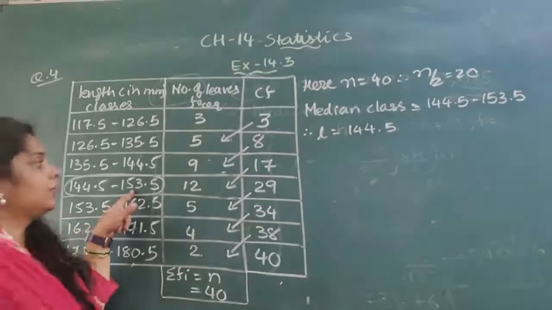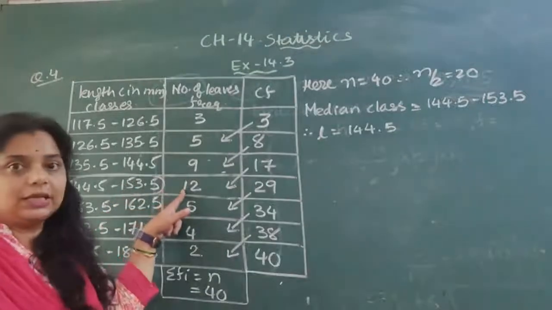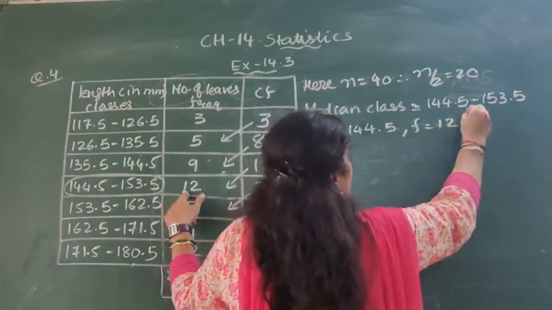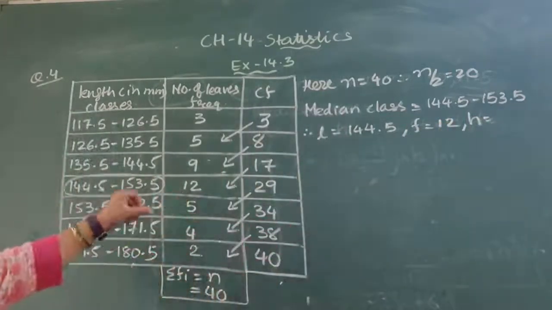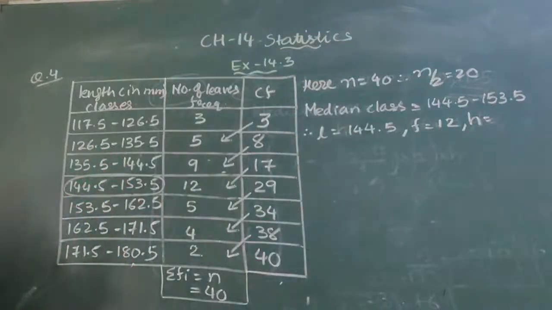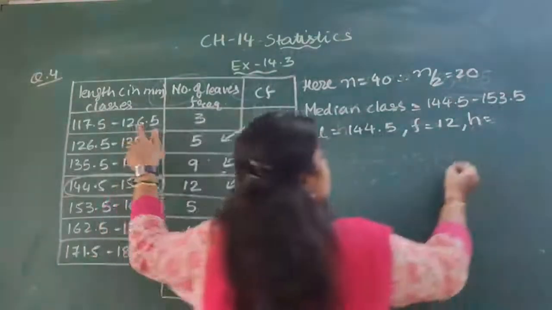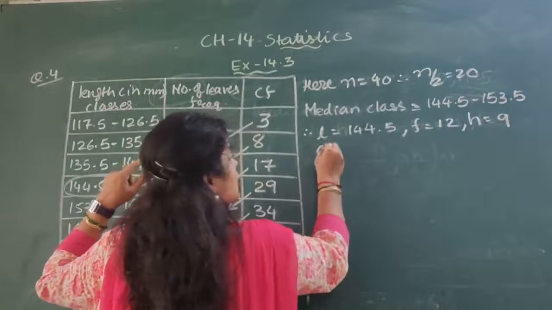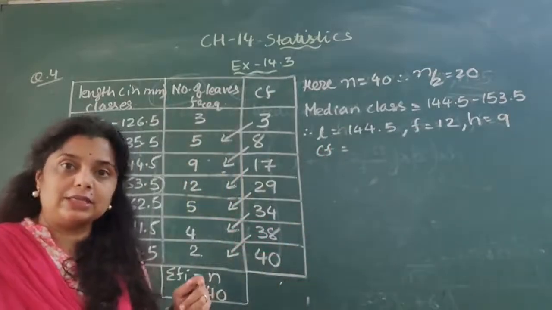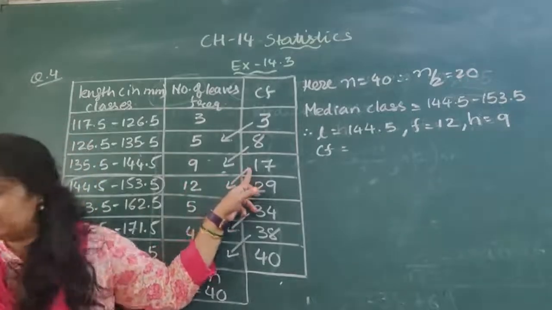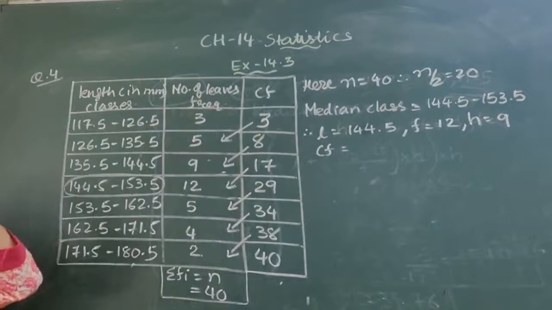Now what is the next? The frequency regarding the median class is 12. Therefore f is equal to 12. Now what is h? h is the class size. And as you see here, the class size is equal to 9. So here h is equal to 9. What is CF? CF is the cumulative frequency of the preceding class. So we can say that 17 is CF here.